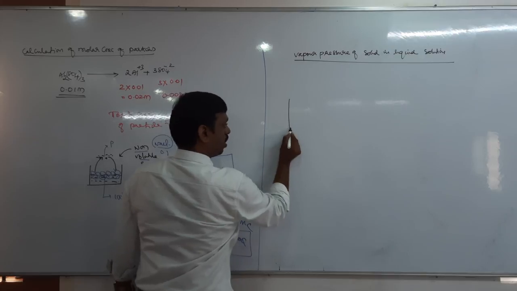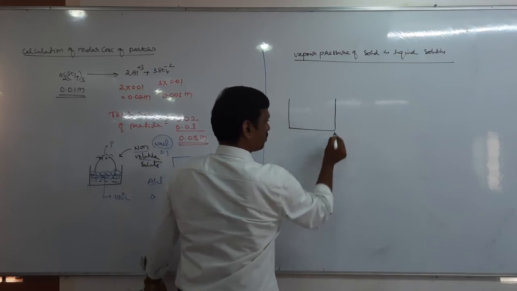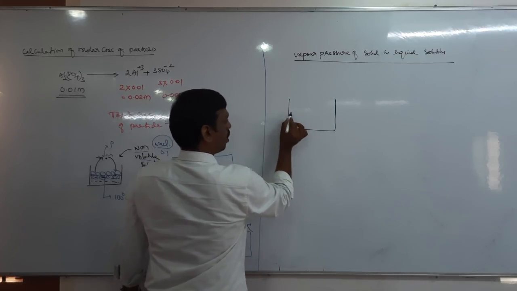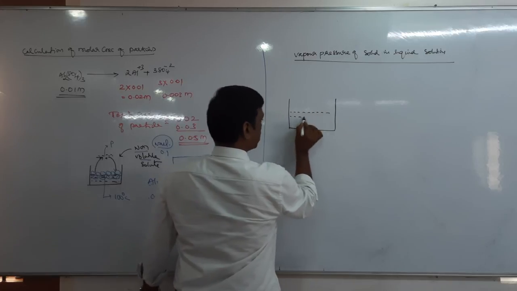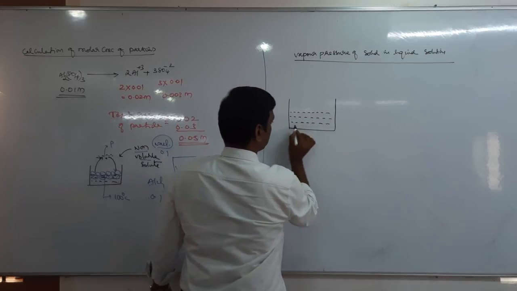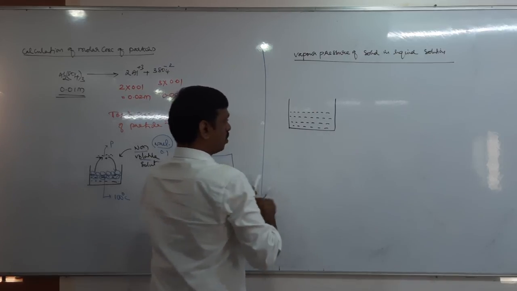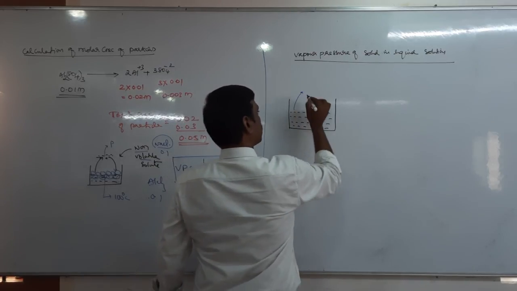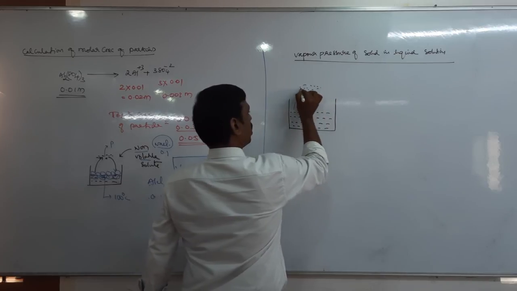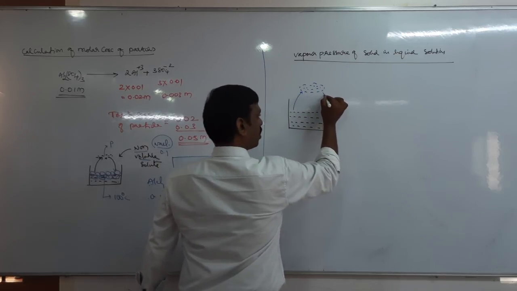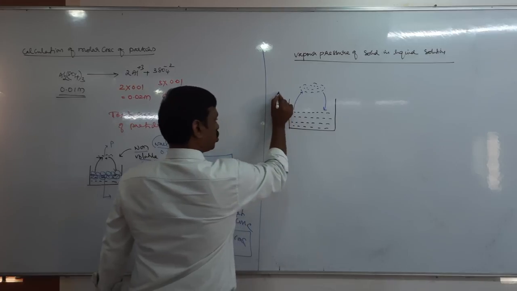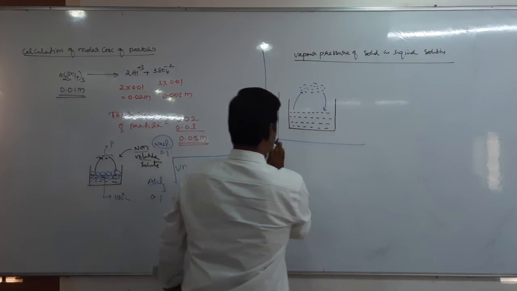Okay. Now tell me, let us take again pure water. In pure water it undergoes vaporization. There will be a vapor molecule here, and it undergoes condensation. Now let us take a closed vessel.